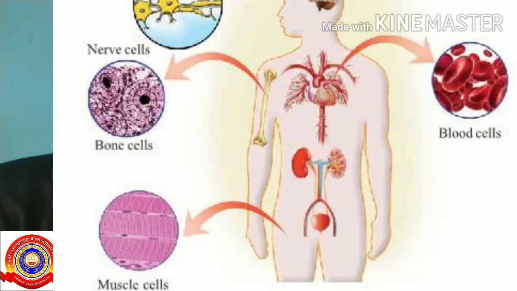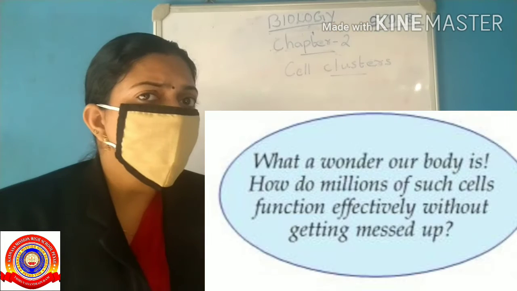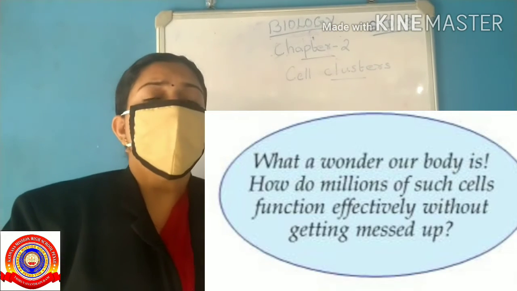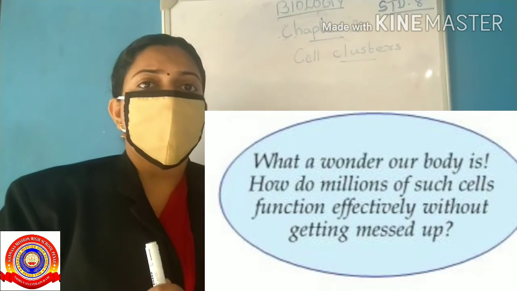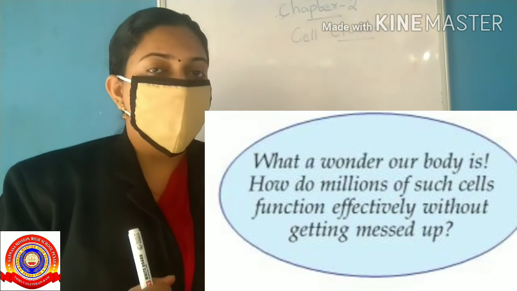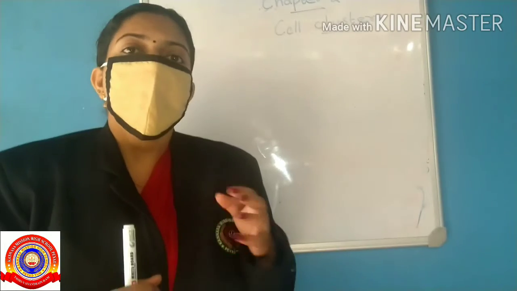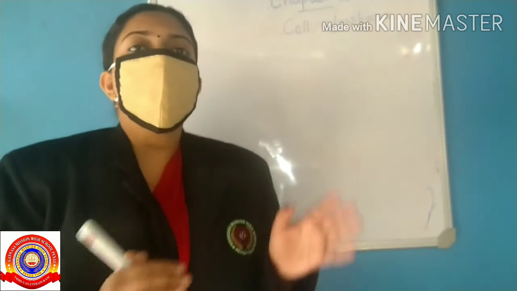Each part of the human body is made up of millions of different kinds of cells. There are about 200 different kinds of cells, like nerve cells, muscle cells, blood cells, bone cells, etc., in the human body. What a wonder our body is! How do millions of such cells function effectively without getting messed up? Yes, the human body is indeed a wonder.